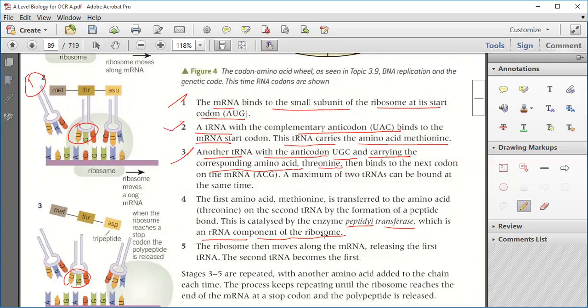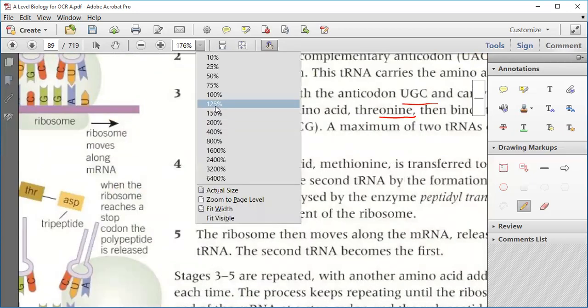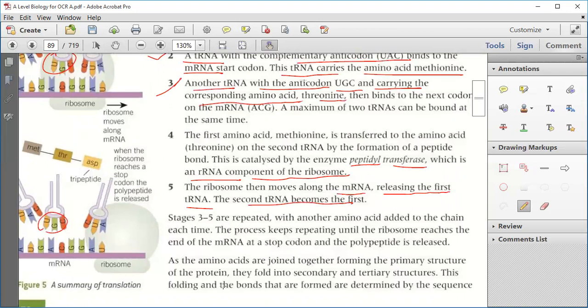Clear? Now, the ribosome then moves along the mRNA, releasing the first tRNA. The second tRNA becomes the first, and in this way, the second tRNA will become the first one. Clear? Any doubt up to this point?